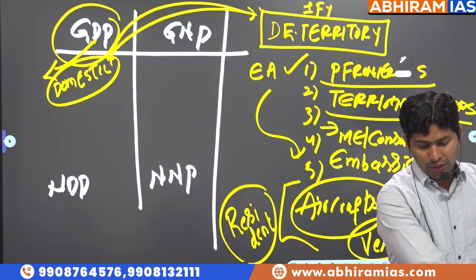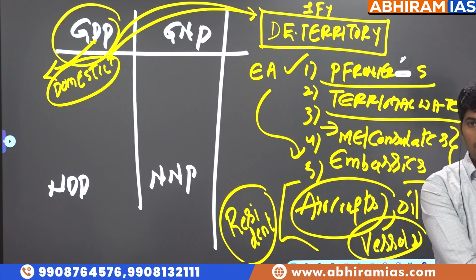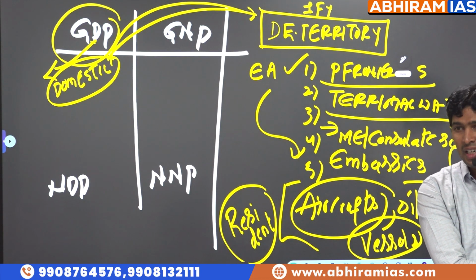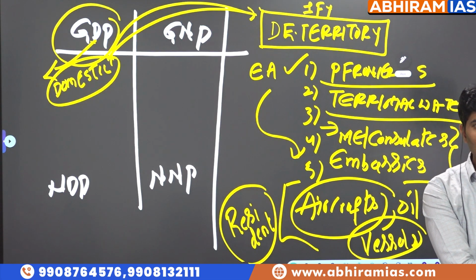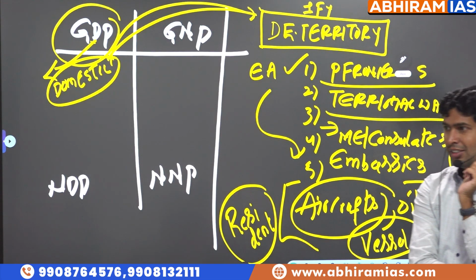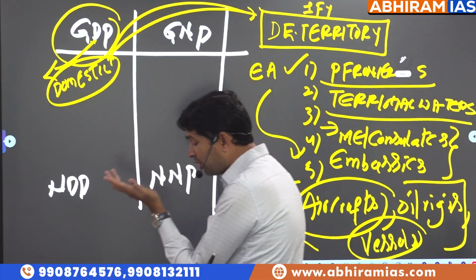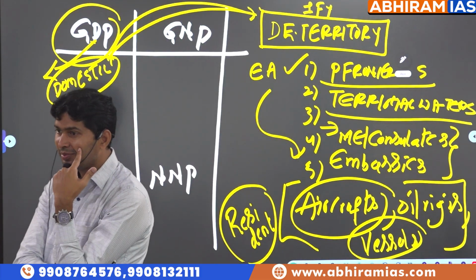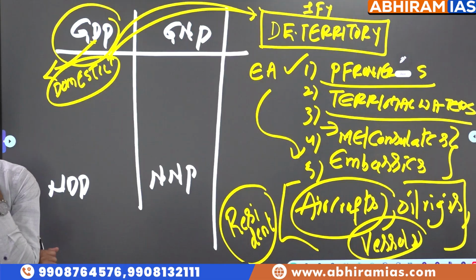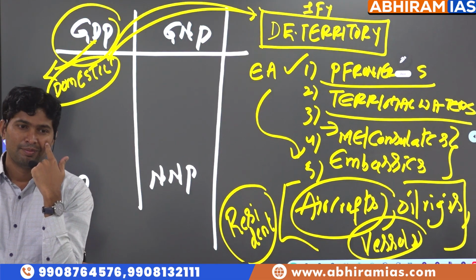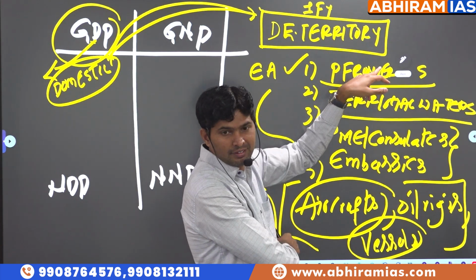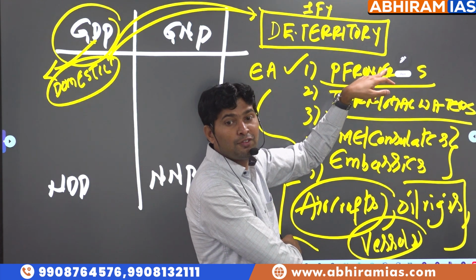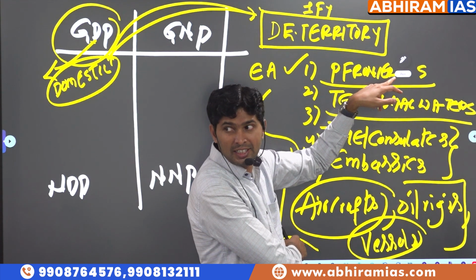A couple has gone to the Maldives for a tour. There they are making bhaji and bonda and selling to people. Indian tourists have gone to the Maldives. In the Maldives they are making bonda, bhaji, soup and selling to others. Should we consider India GDP or Maldives GDP? Maldives GDP. Why? Economic activity is happening in their political frontiers, their domestic economic territory.